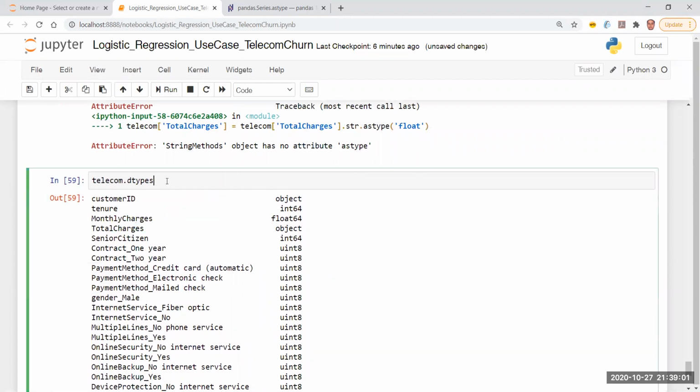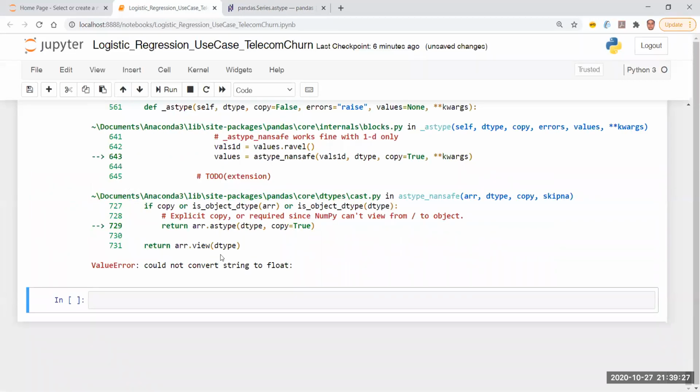No, I have to convert total charges, right? So I'm going to do this, and I will take this as float64. I will take this column name as TotalCharges, and in place of df I'm going to write telecom.